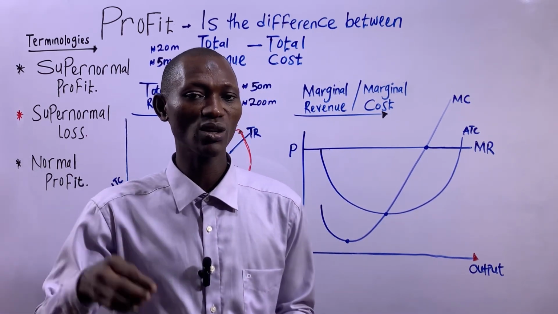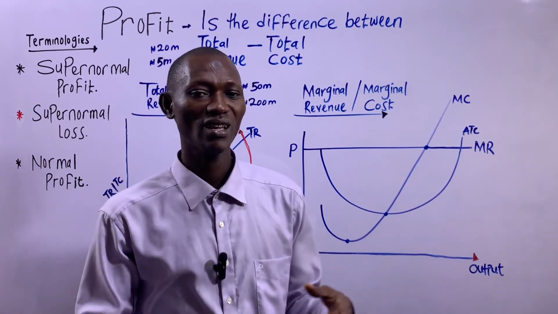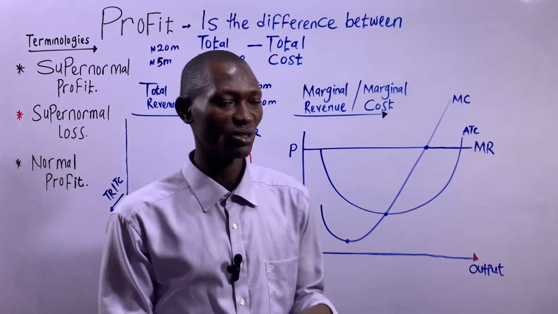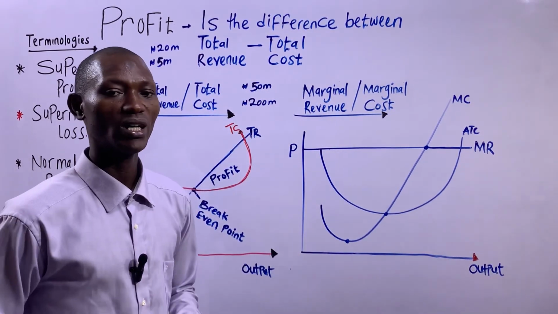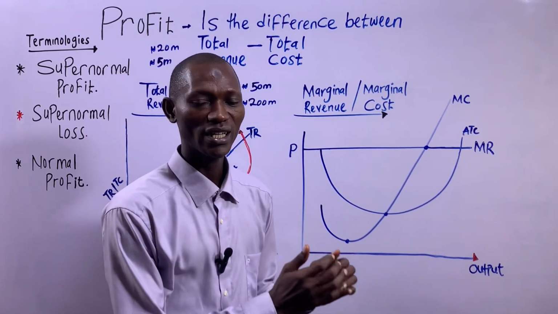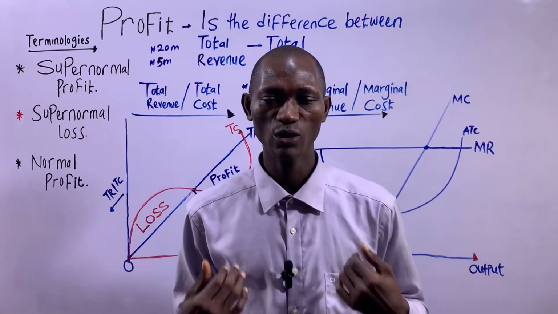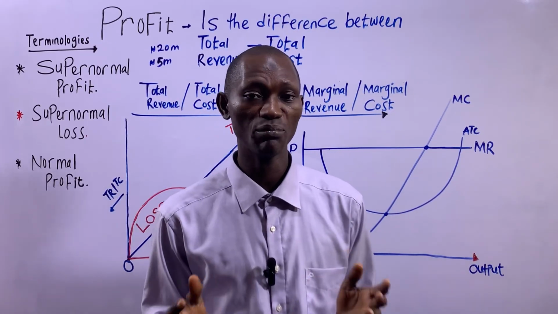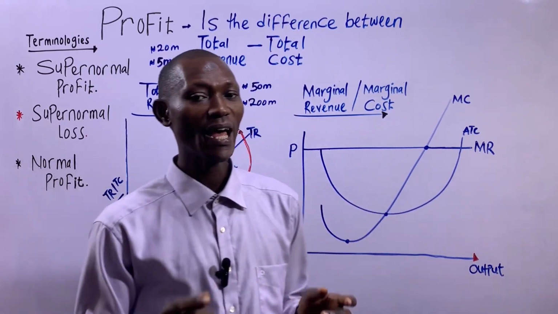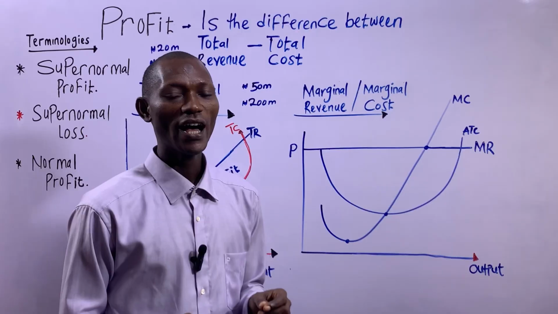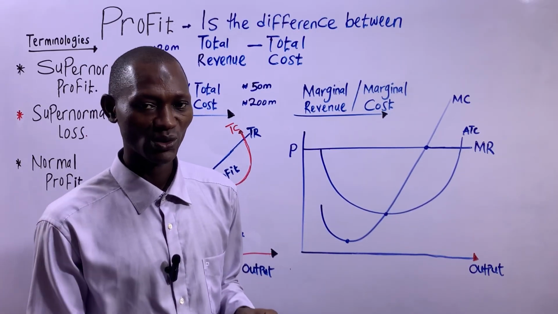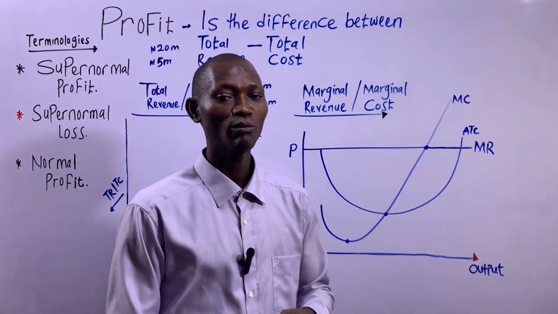The opportunity cost of all those resources is going to be factored into the total cost of production from the economist's perspective. So let's say, for instance, as the owner of the business, I have a building, and I do not rent it out. I am using it for my home business.